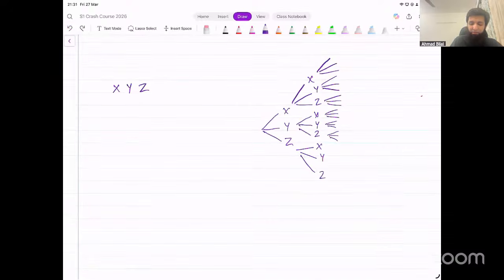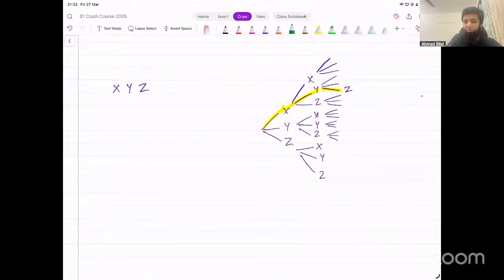Now, one possible way of doing that would be that I select X the first time, Y the second time, and Z the third time. So this is one possible path on the tree diagram that will satisfy the condition. The only condition was that all three letters we are selecting should be different. One possible way of having all three different letters is X the first time, Y the second time, Z the third time.